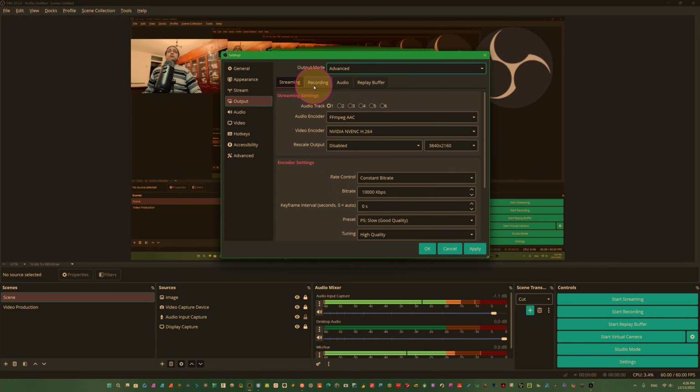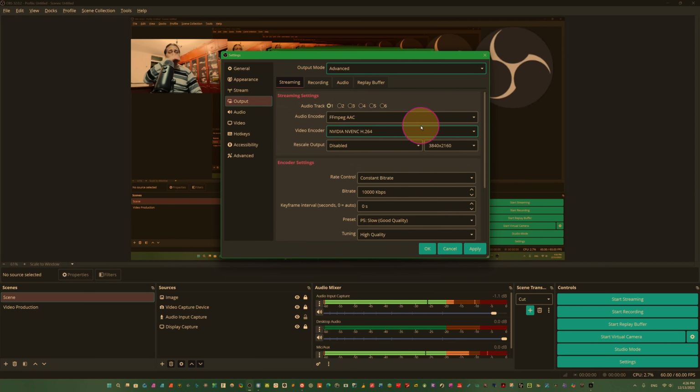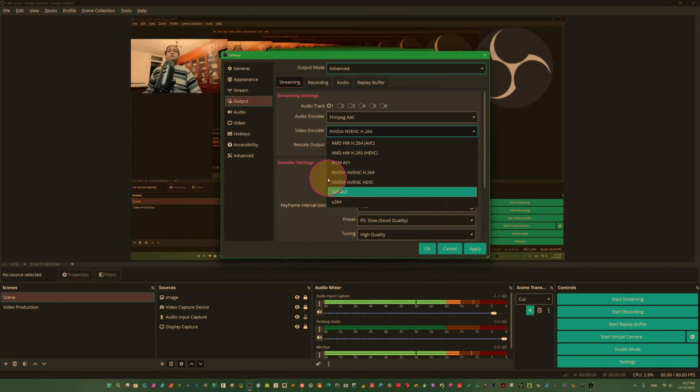Now we have recording. We don't touch recording settings here. We need only streaming, because we are using it for streaming. So for audio encoder use always FFmpeg audio, record one. We will record on one track, and for video encoder use this according to your video graphic card. I use this NVIDIA NVENC H264. This is the best, and you can use the equivalent of AMD or Intel GPU.